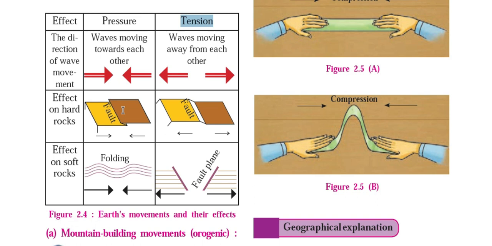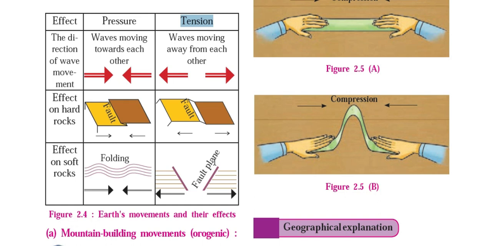If there is a compressive force, it converts into different folds on the earth crust. This folding effect is seen because of the compressive force, and because of tension a fault line is created. A depression-like structure forms over there, which is known as the rift, or the fault, and the slope along this rift is known as the fault plane.